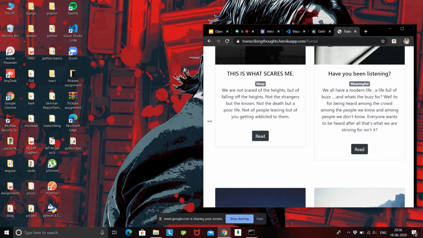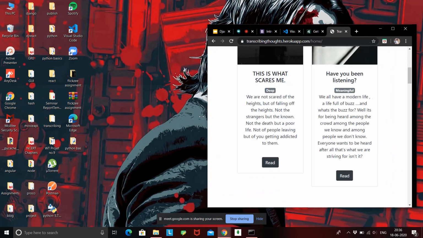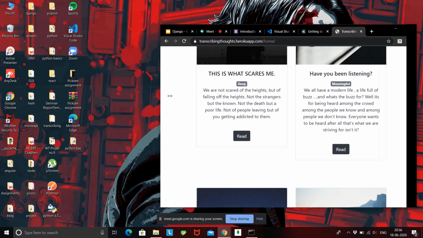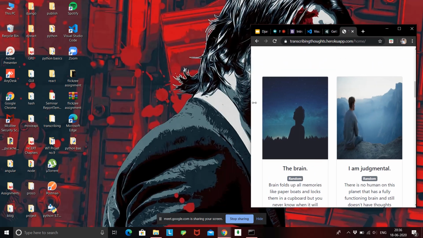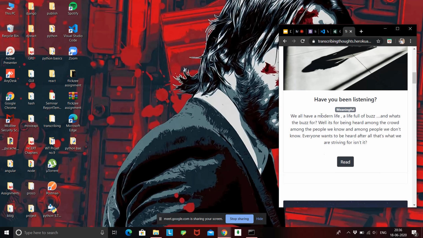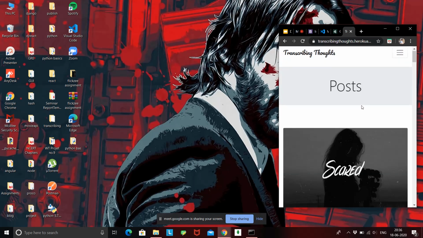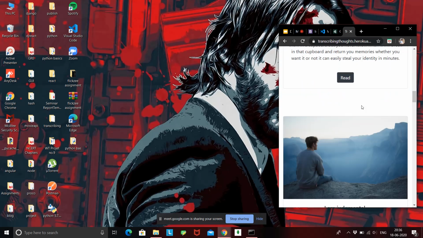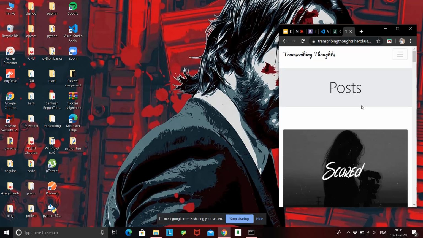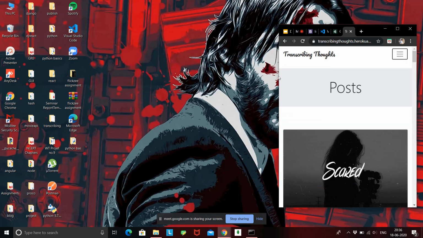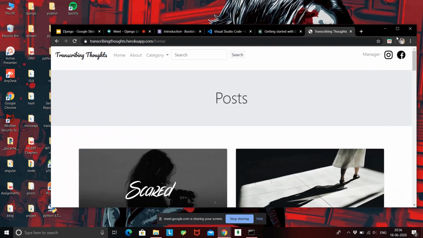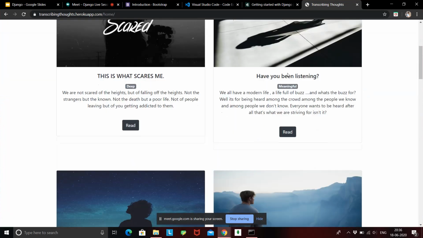Look, as I'm changing my screen size, the content is adjusting itself according to the screen size. Okay, and after a certain point you will have what we will say a mobile view. So this is basically the mobile view. Yeah, that is how a responsive website basically works. It will just adjust itself according to the size of your screen. Fine. And again, if I go to full screen, it will adjust to full screen.